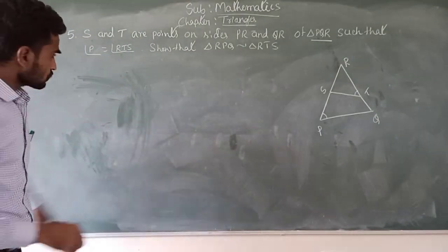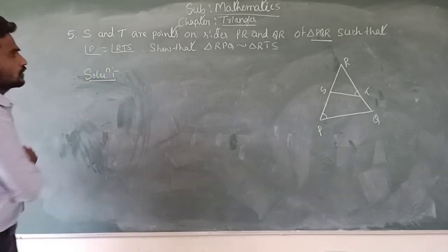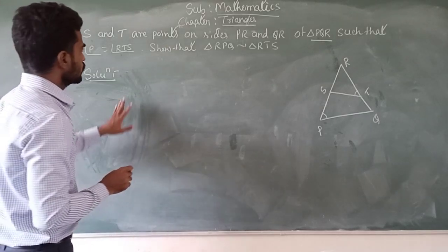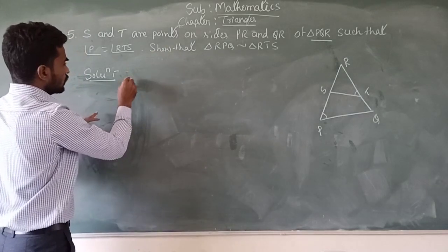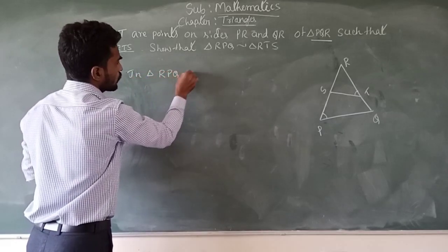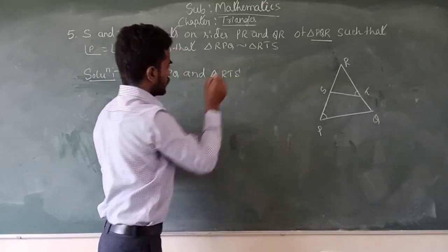Now going to solve this question. Solution. Just consider triangle RPQ and triangle RTS.